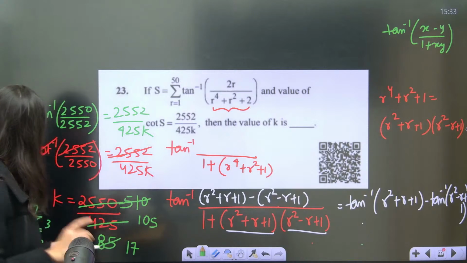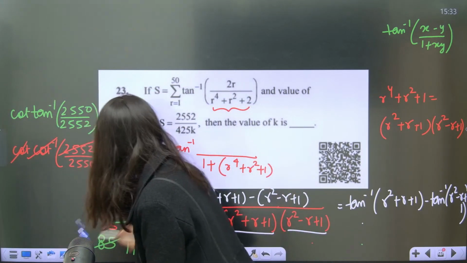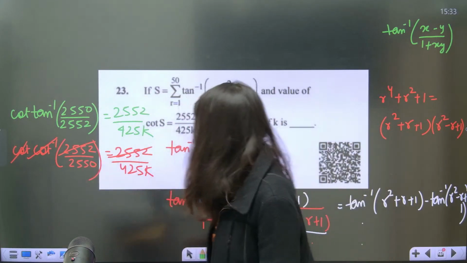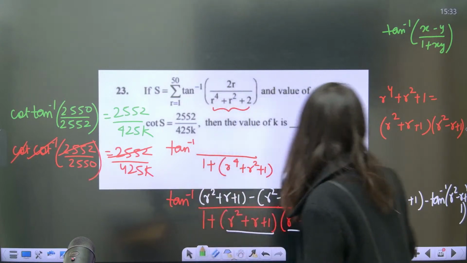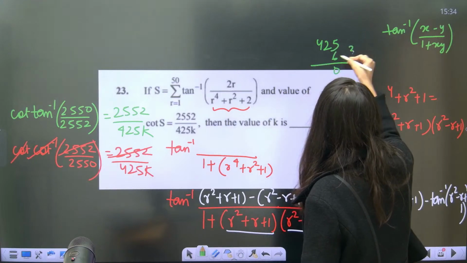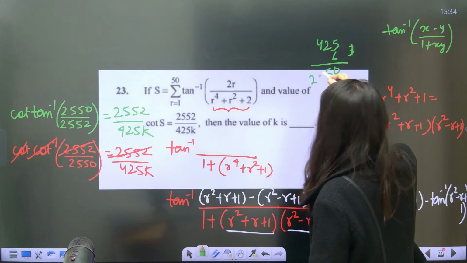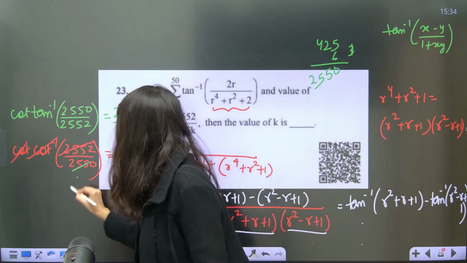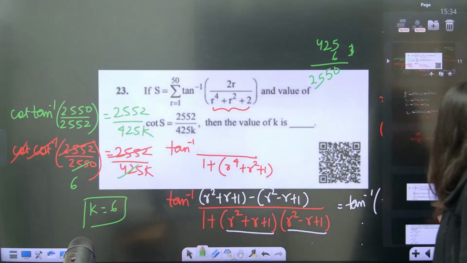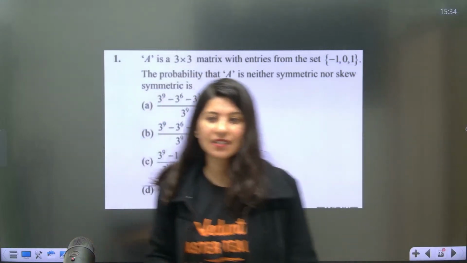Okay, so just calculate it. I think you will get the value of k. I'm not gonna do the calculation. So 425 and this. See, 425 into 6 कितना होता है? 6 5s are 30, 6 2s are 13, 14, 15, 1 carry, 6 4s are 24 plus 1 25. Yes, actually yes, this is 6. K is coming out as just 6. Okay, alright, done. Next question on your screen is from the world of probability.